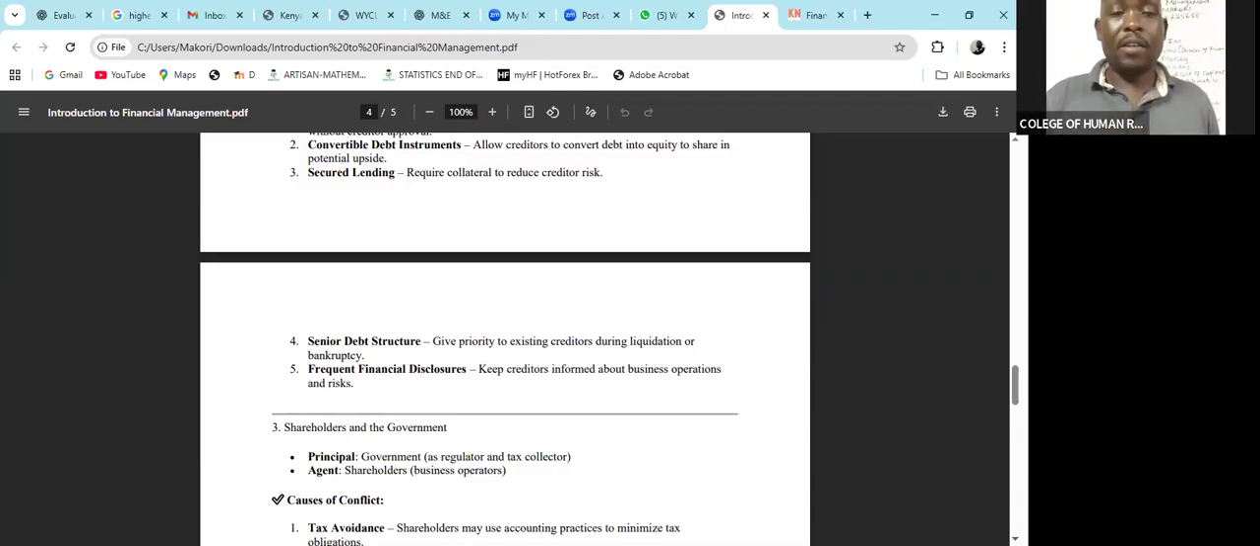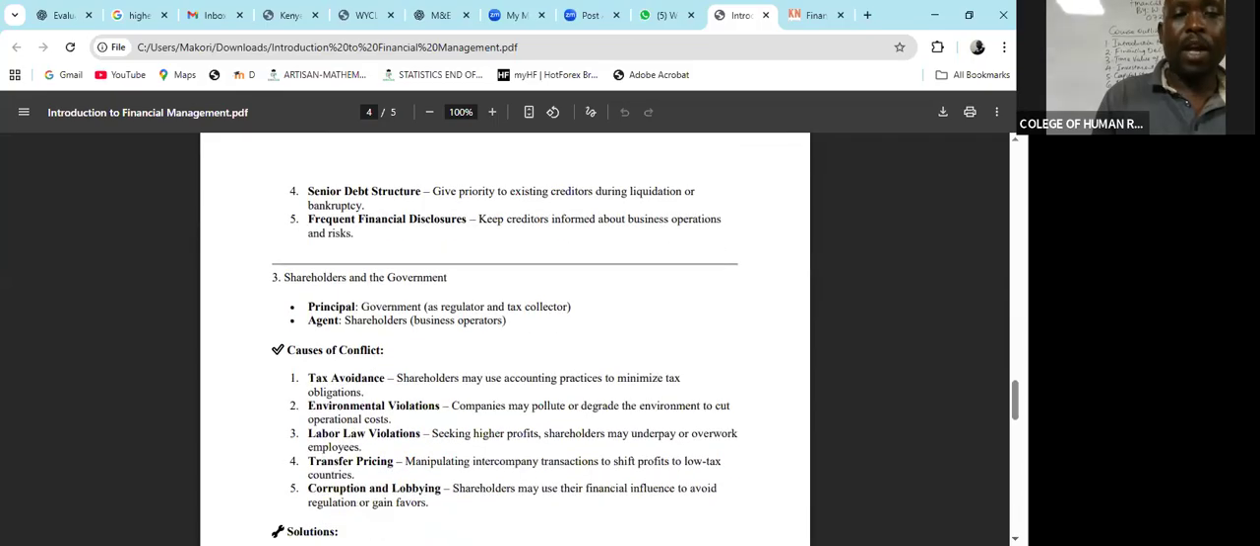And then senior debt structure, whereby we give priority to existing creditors during liquidation. Liquidation is when the company or the organization is winding up. They sell all the assets. They should start retiring those assets or those particular loans or credits that were acquired earlier. And then frequent financial disclosures to keep the creditors informed about how the business is performing.